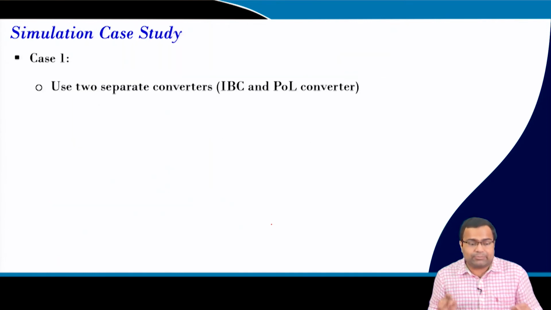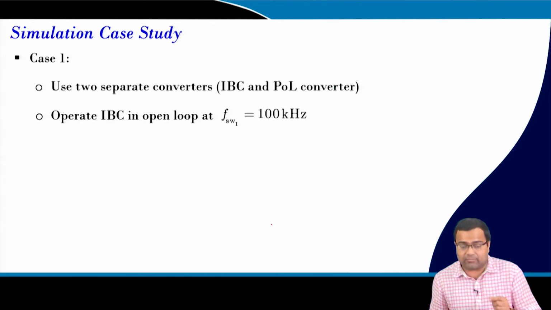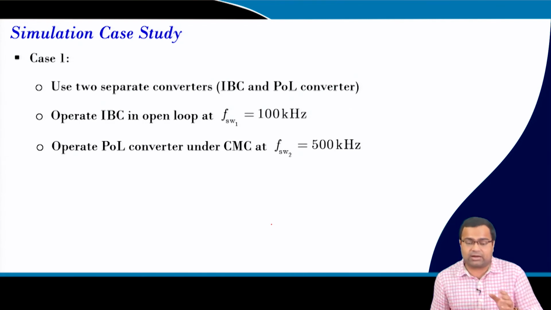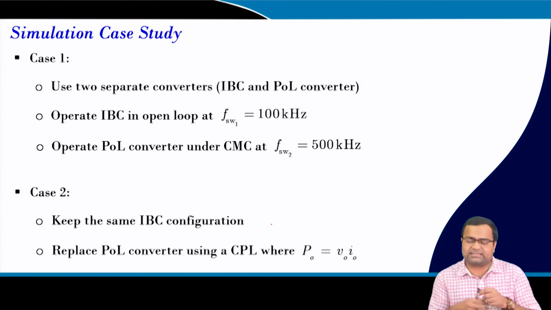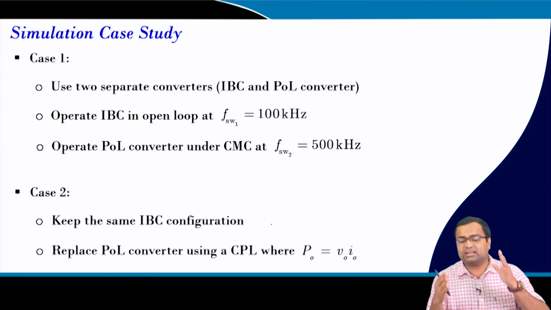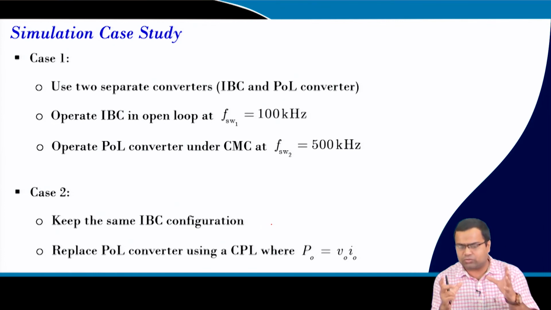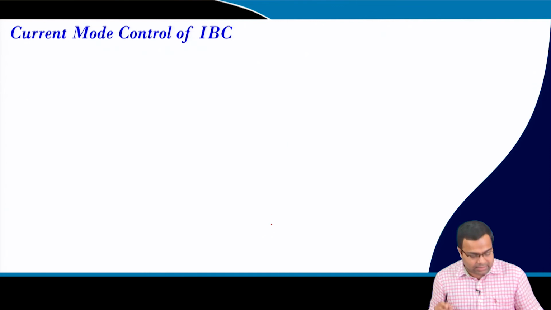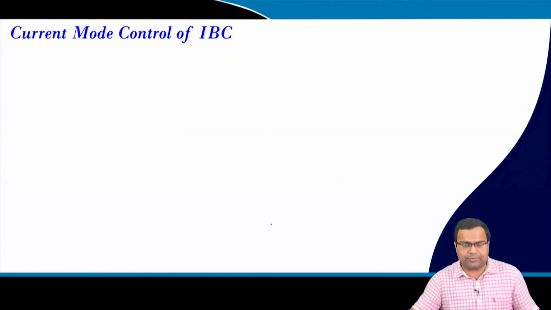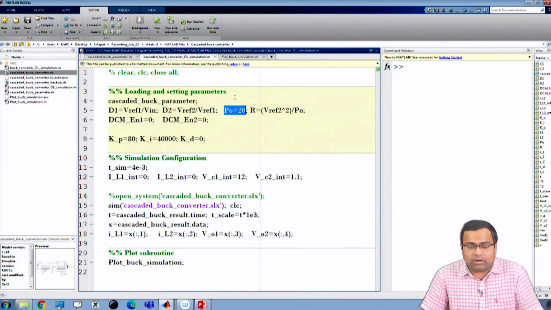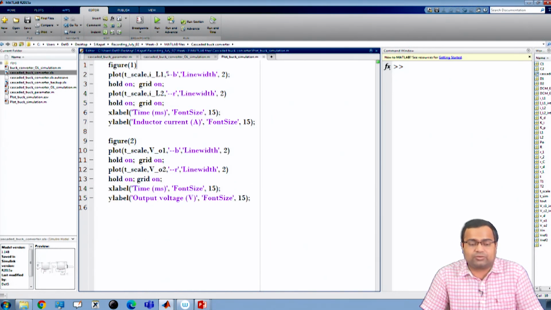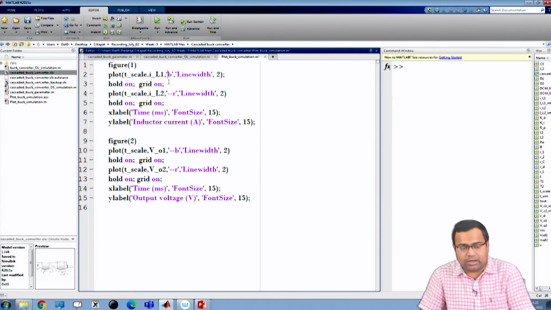Okay. So, the simulation case study: two separate converters we have operated at 100 kilohertz and 500 kilohertz. In case 2, keeping the IBC configuration the same, we replaced it with a constant power load, and we saw that their behavior is somewhat close in the average sense. Now, one thing we want to observe before we do closed loop control: we now want to go for actual switch simulation, not the constant power load.